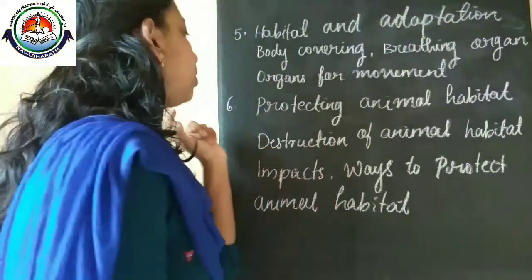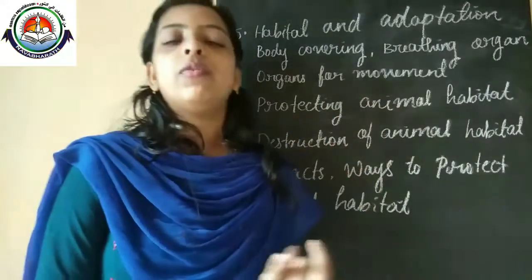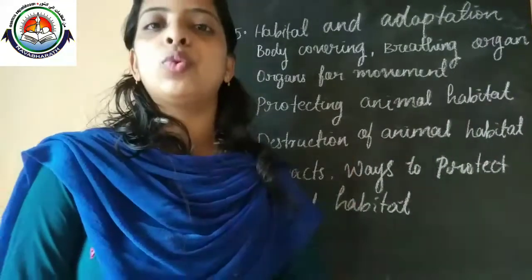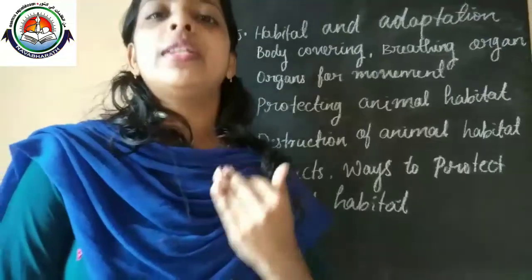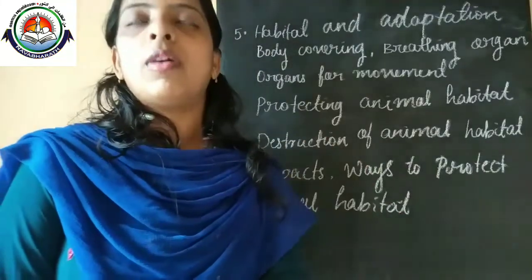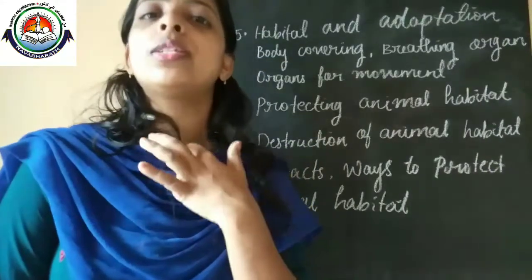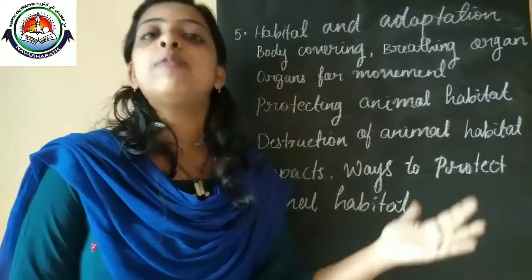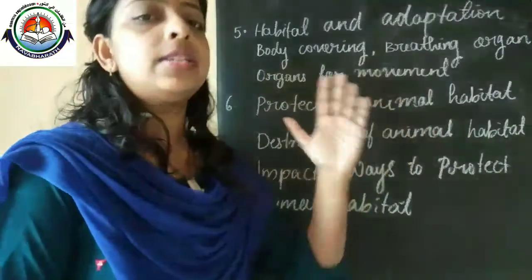Then our sixth block name is protecting animal habitats. We know that a habitat provides food, water, shelter, and protection from enemies, and at the same time it gives the place for animals to give birth to their young ones. All the things animals require can be provided by their habitat. So how can we protect animal habitats?